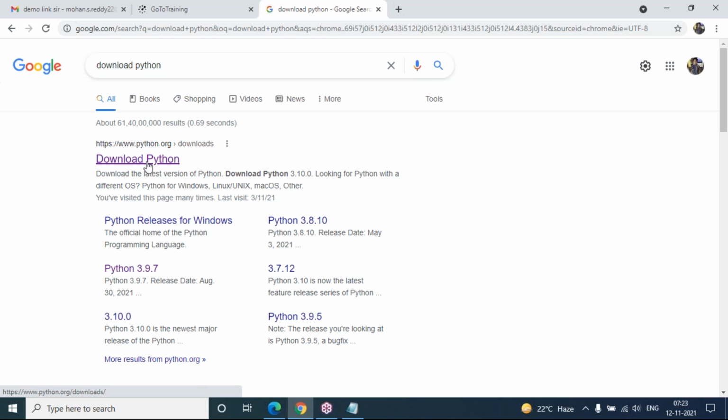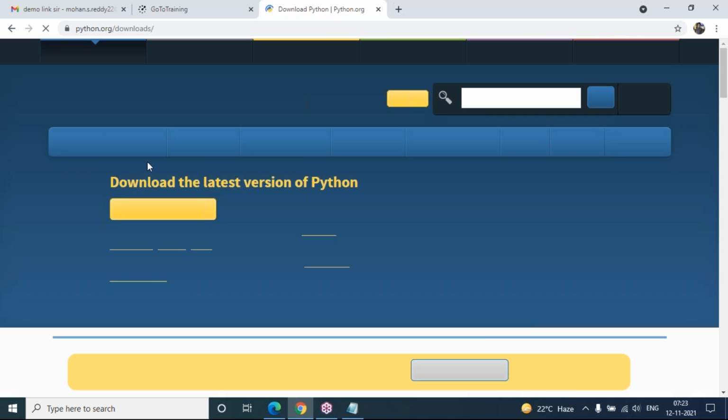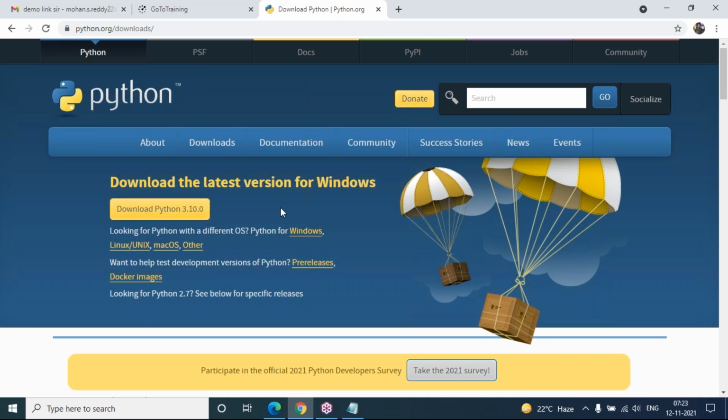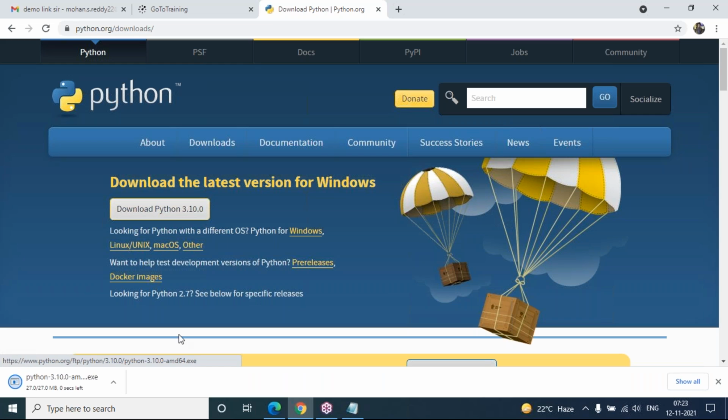Just click on this link and you will come to know the current stable version of Python. Now you can see download Python 3.10.0. This is the latest version. Once you click, the download starts immediately, and within a fraction of a second you have downloaded Python 3.10.0.